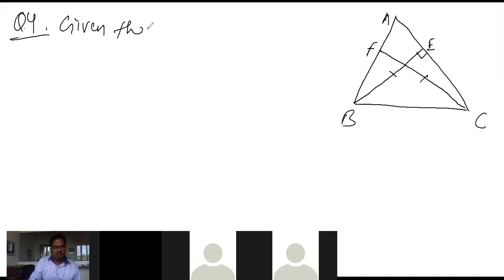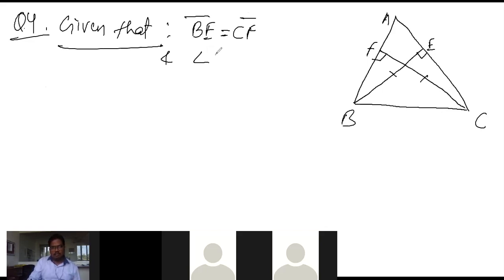We will write down what is given. BE is equal to CF. This is given, and angle F is equal to angle E, each 90 degrees. This is given.